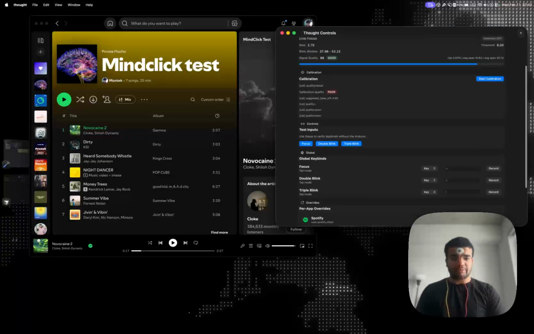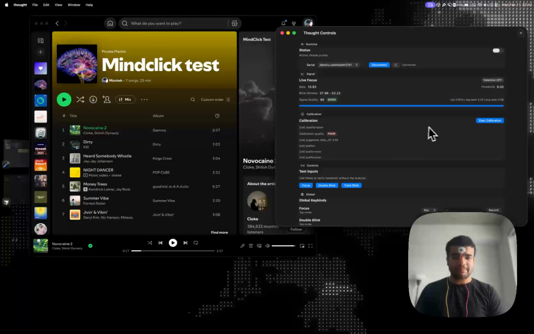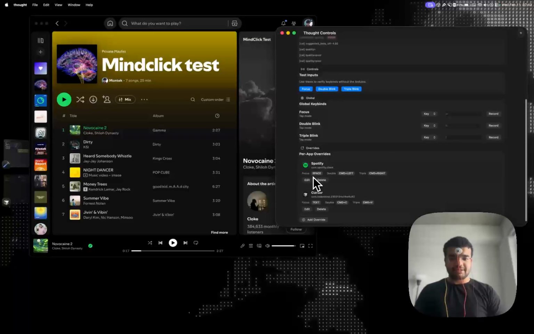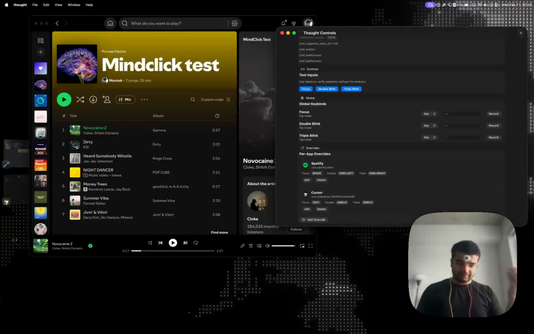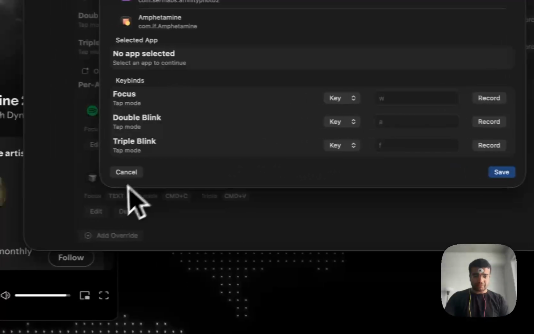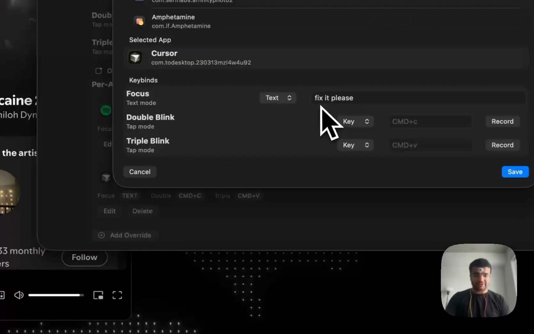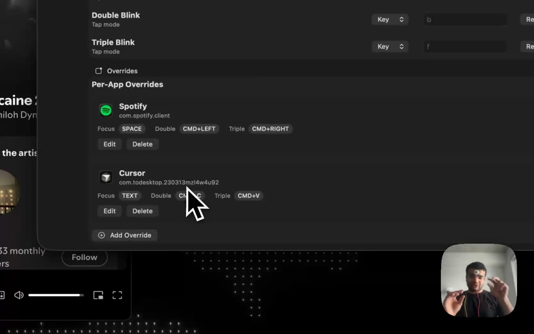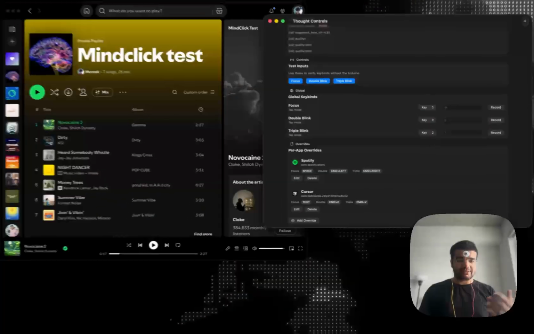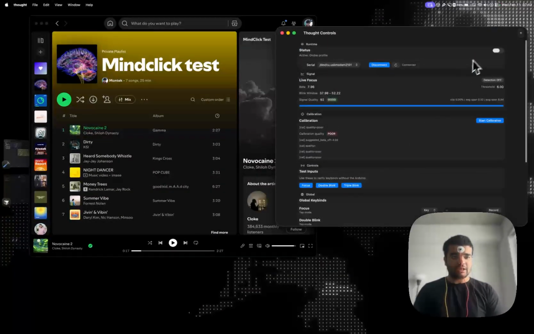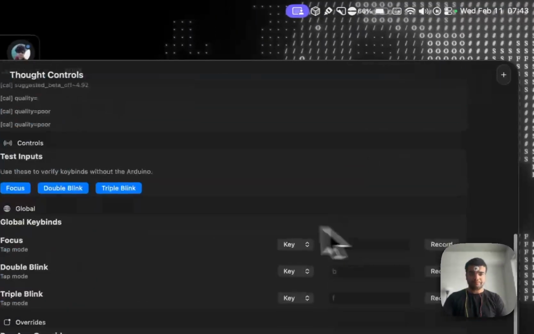To show you a small demo, let's start with Spotify, and I've set space as focus. When I focus, it plays and pauses the music. Double blink goes to the previous song, and triple blink goes to the next song. Same with Cursor. Focus pastes a text, which is "fix it please." So when I focus, it should say fix it please, and then double and triple blink are copy and paste respectively. So let's start with a small demo.